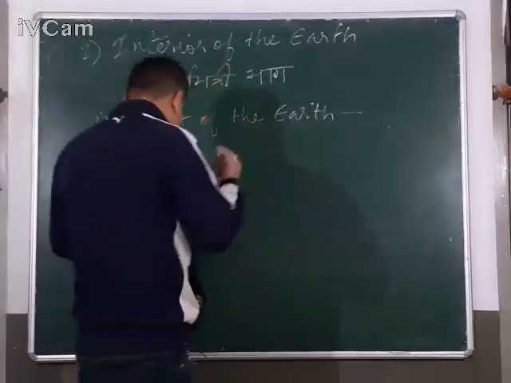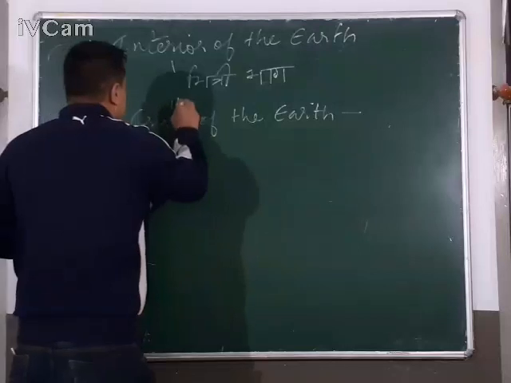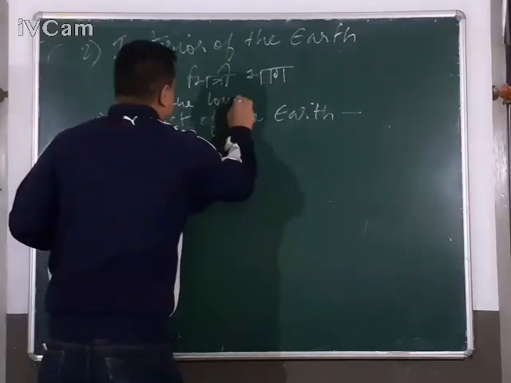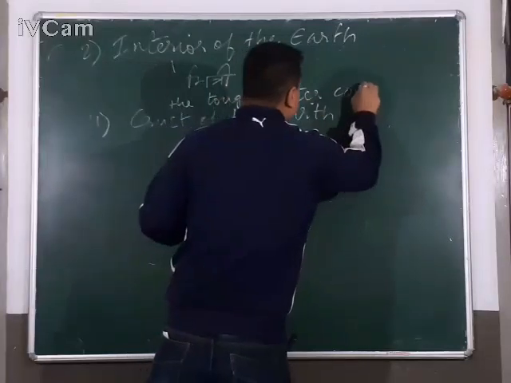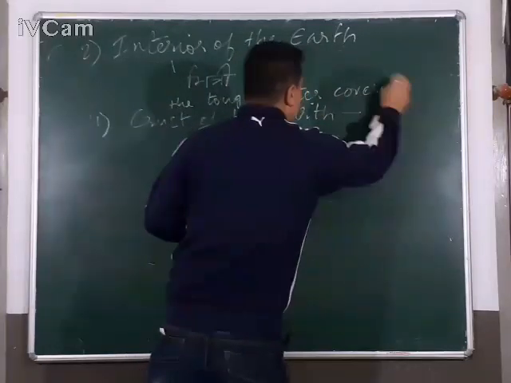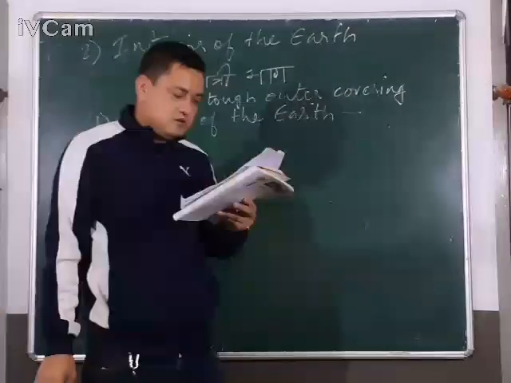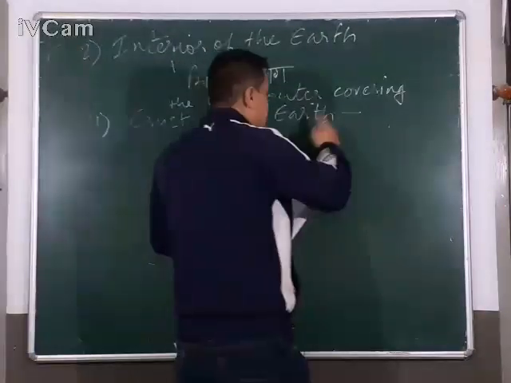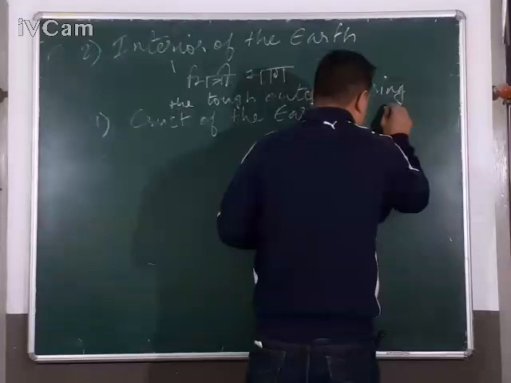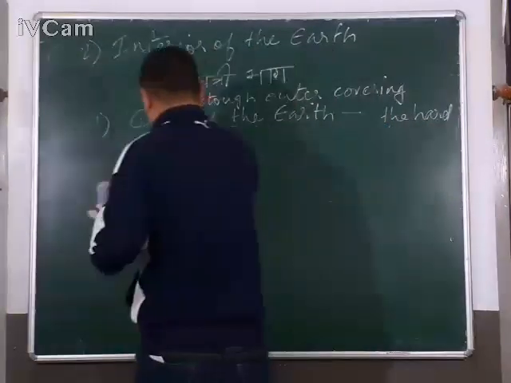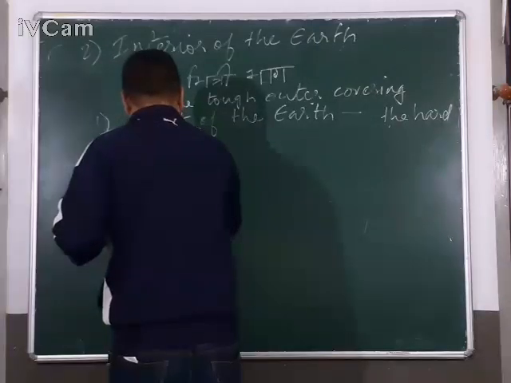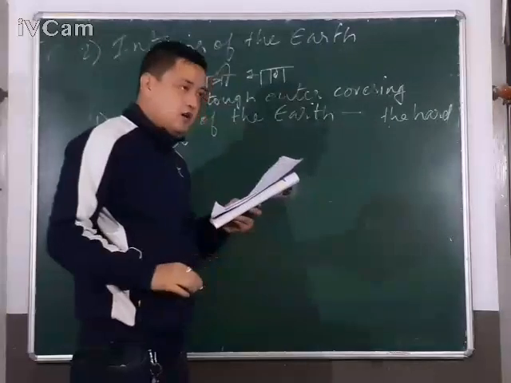What is the crust? Crust means the tough outer covering of the earth. The crust of the earth is the hard layer, L-A-Y-E-R, covering the earth on its surface.